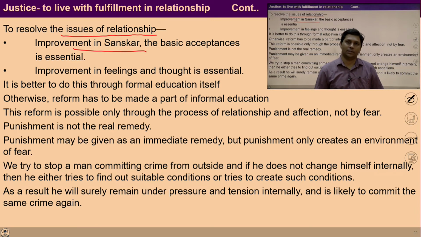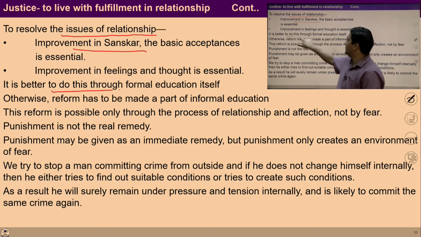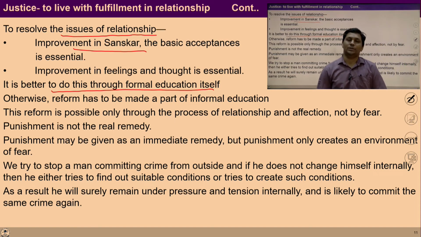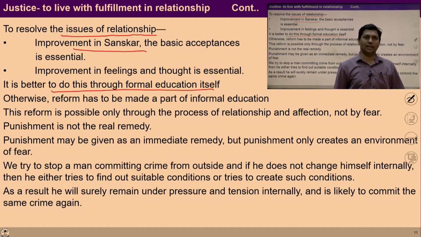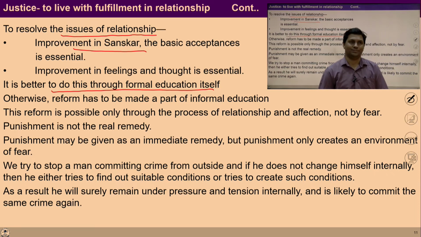Ensuring resolution at the level of self is essential. So it is better to do this through formal education itself. It should be addressed at the level of formal education, informal education, at the level of policy, through reform education, so that the ability to ensure justice in everyone may be ensured.